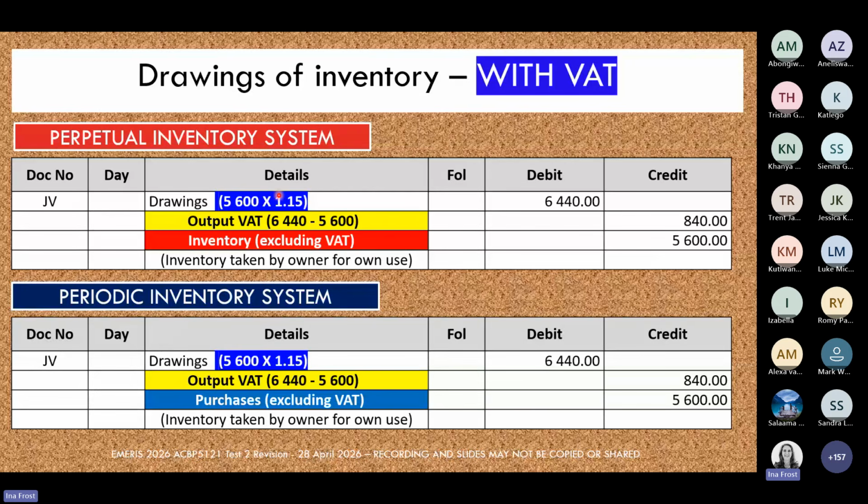And I think I also heard Salama ask here about the output VAT. Remember, output VAT is your current liability. So output VAT increases on the credit side. So if it is an entry that has to increase VAT, then it will always be recorded in the output VAT account. If it is an entry that's going to decrease VAT, then you're always going to record it in the input VAT account, because that is your asset. So your asset account is recorded on the debit side.